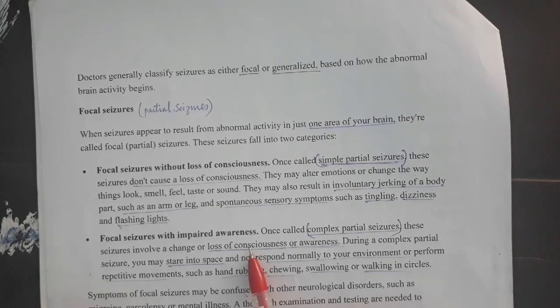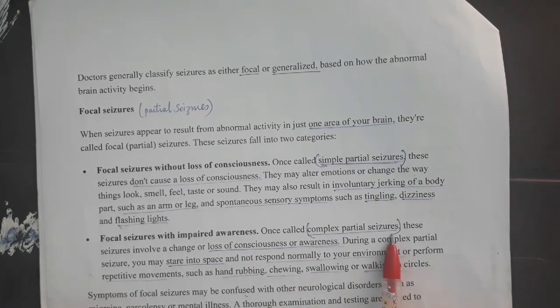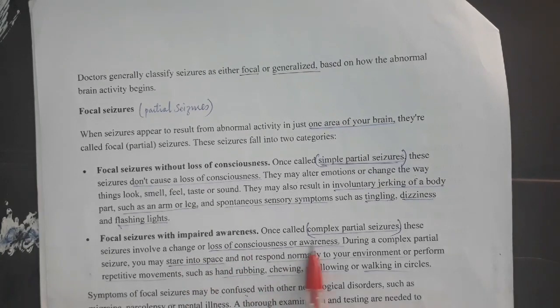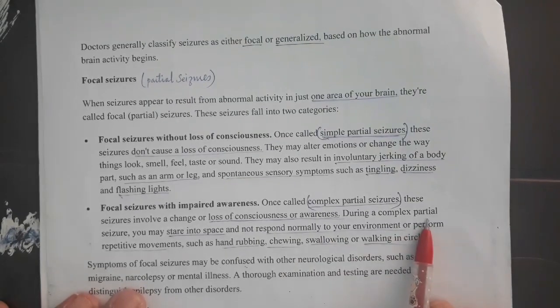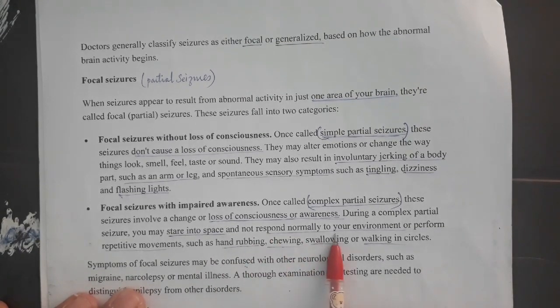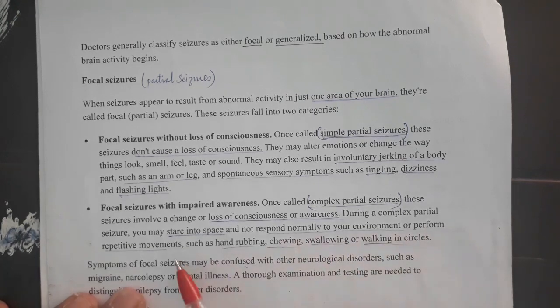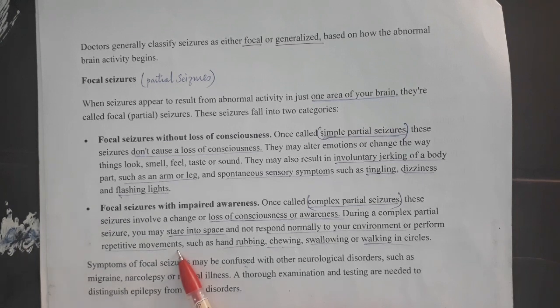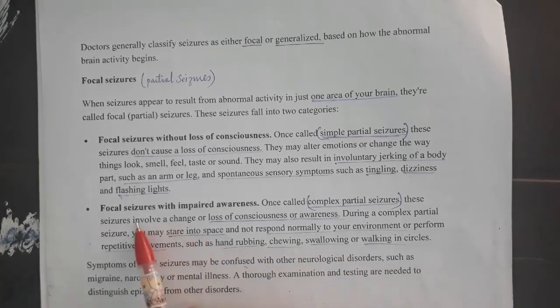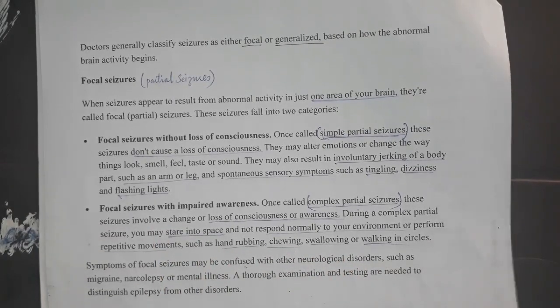Whereas focal seizures with impaired awareness, also called complex partial seizures, involve a change or loss of consciousness or awareness. During complex partial seizures, you may stare into space. You will start looking into space without reason and not respond normally to your environment, or perform repetitive movements. There is a kind of movement where the patients keep on repeating, such as hand rubbing, chewing, swallowing, or walking in a circle. These are some repetitive movements which come under focal seizures with impaired awareness.